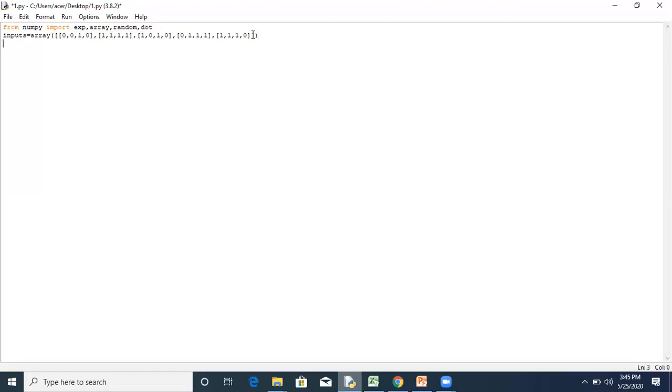Now we'll write the outputs, that is, for the corresponding input values, what the output should be. We are telling the system that when you apply 0 0 1 0 as input, we should get 0 as the output. When you apply 1 1 1 1 as input, we should get 1 as output. When you apply 1 0 1 0 as input, we should get 1 as output.